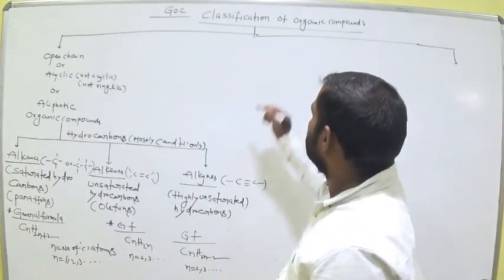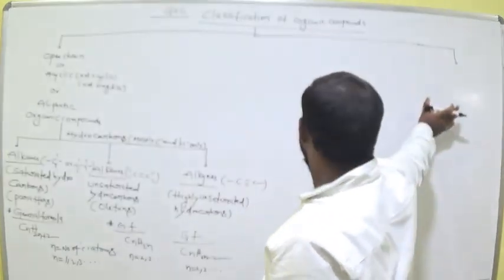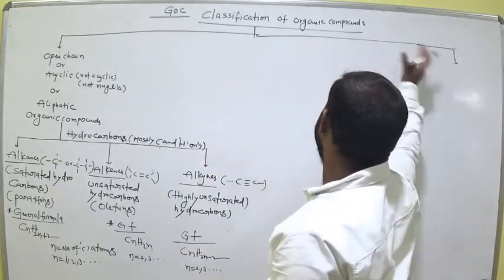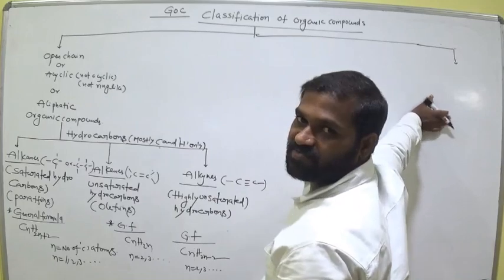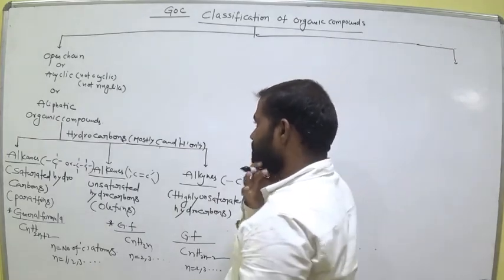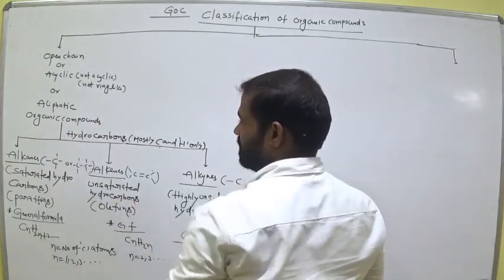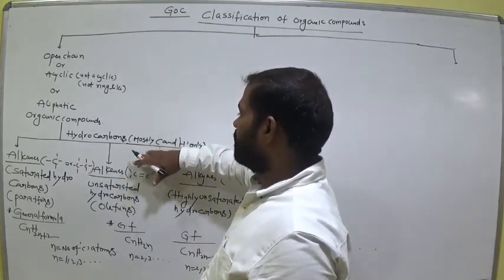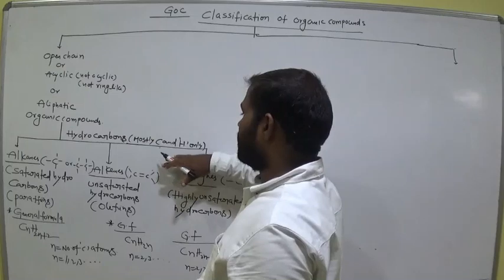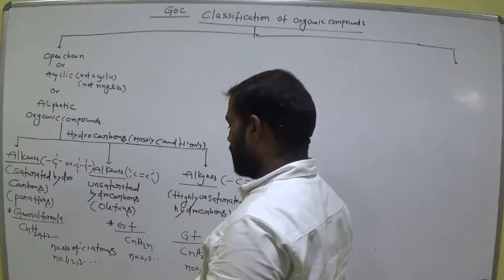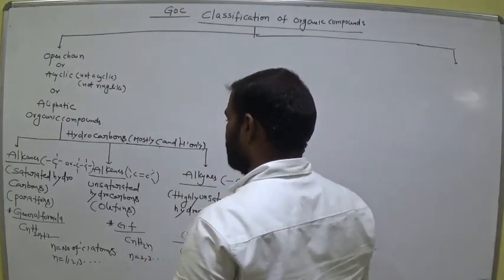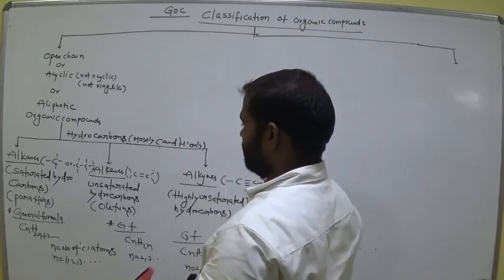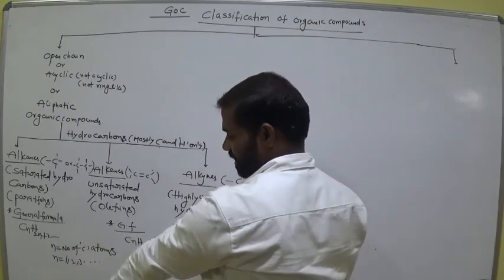Now we have a further classification here. You have to write one by one like this in the page. Then go for the second classification. In aliphatic we have three types. What we call them are hydrocarbons. Hydrocarbons means compounds which consist mostly of carbon and hydrogen only. Okay, so next we go for, keep the side after this. After this, again write at the bottom.